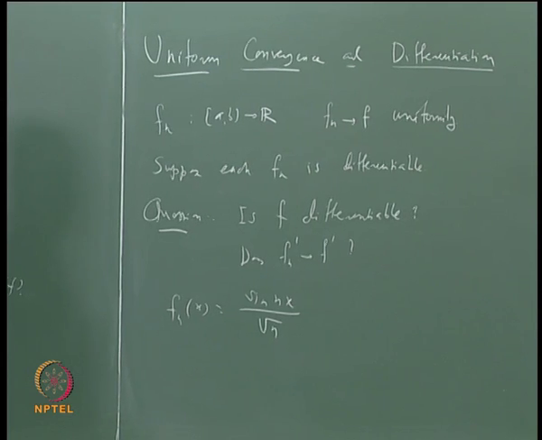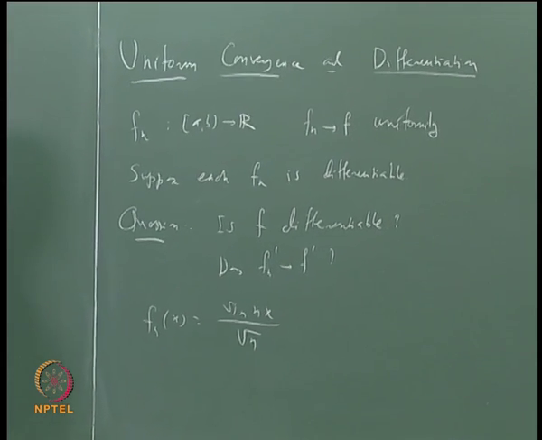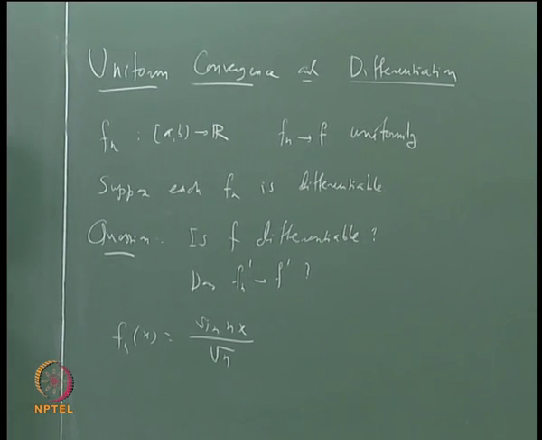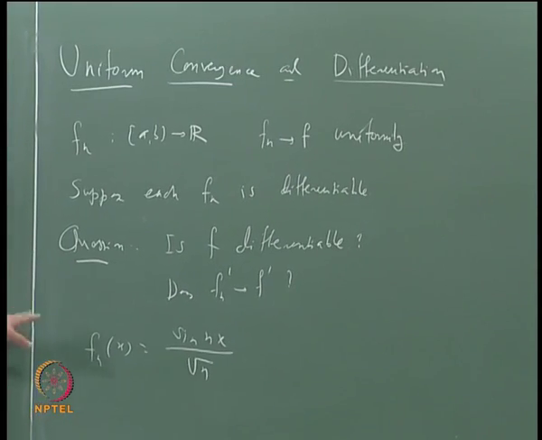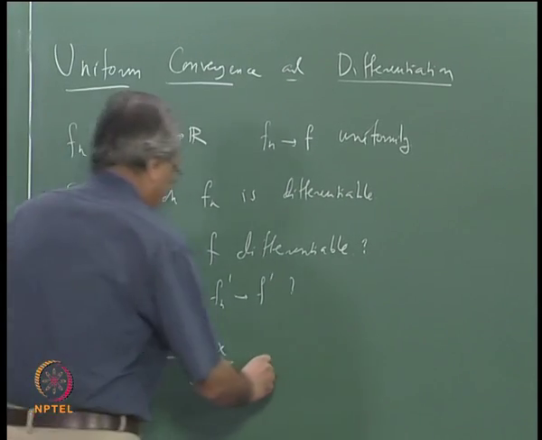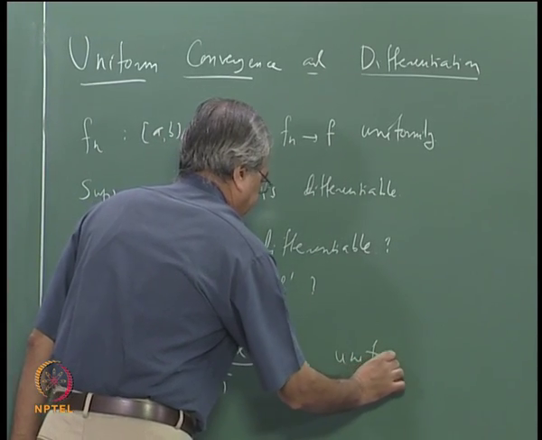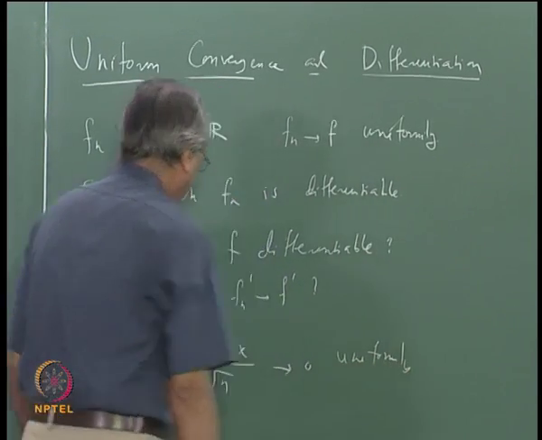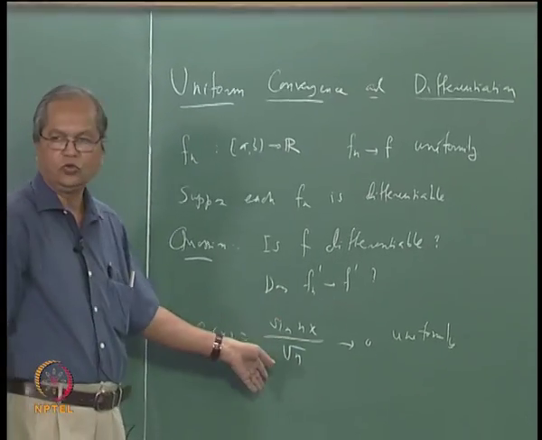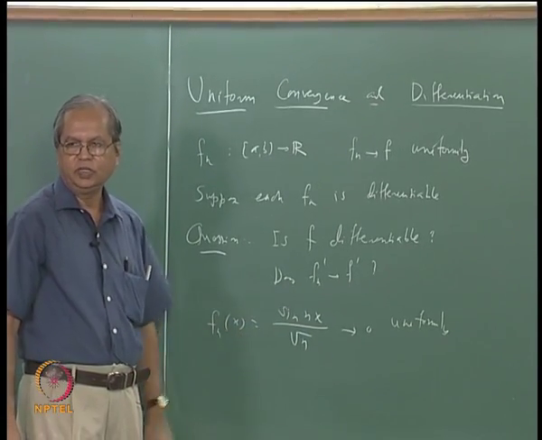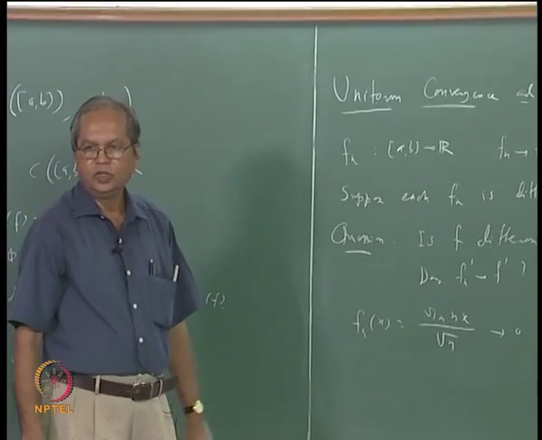Then it is obvious that this tends to 0 uniformly, whatever interval you take. You can take M_n to be less than or equal to 1 by root n, and M_n tends to 0. So that is easy to show.